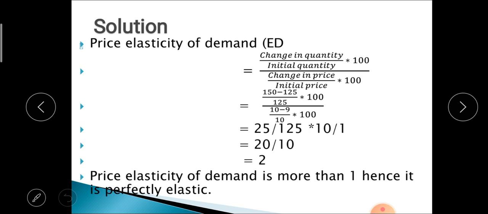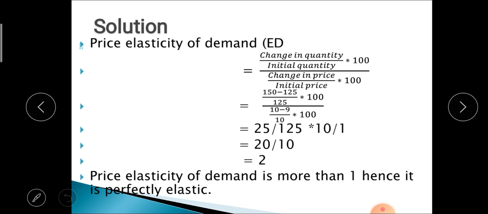First of all, write down the formula for price elasticity of demand. The formula is percent change in quantity demanded divided by percent change in price. So the formula will be change in quantity divided by initial quantity into 100, divided by change in price divided by initial price into 100.